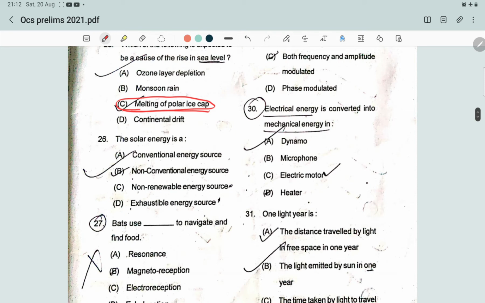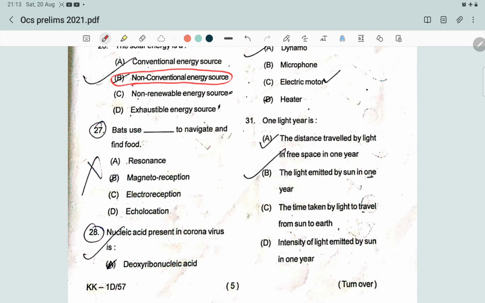The next question is, solar energy is which type of energy source? Energy resources are of two types: renewable energy and non-renewable energy. Renewable energy is also known as non-conventional sources, and non-renewable sources are also known as conventional sources. And solar energy is a non-conventional energy source.